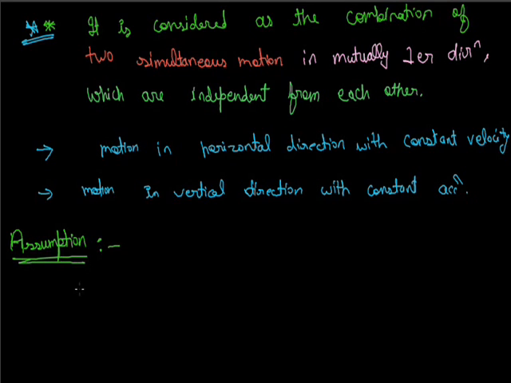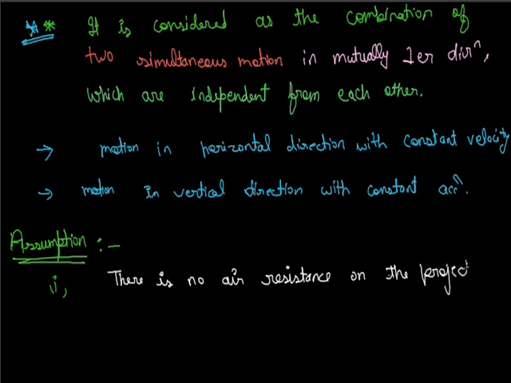First, there is no air resistance on the projectile. Second, the effect due to curvature of the earth is negligible.